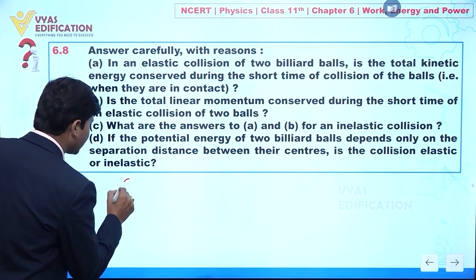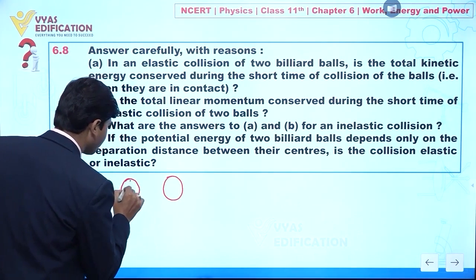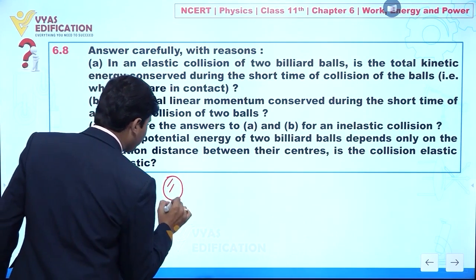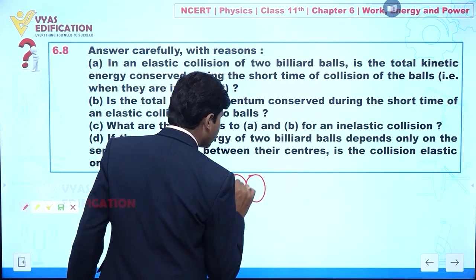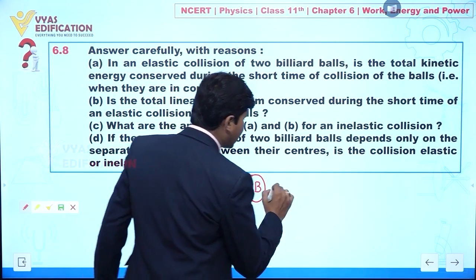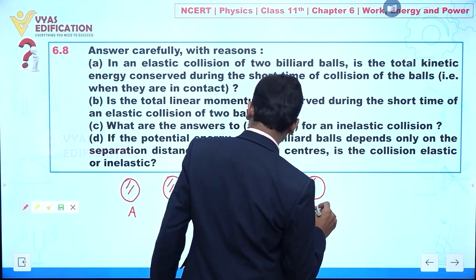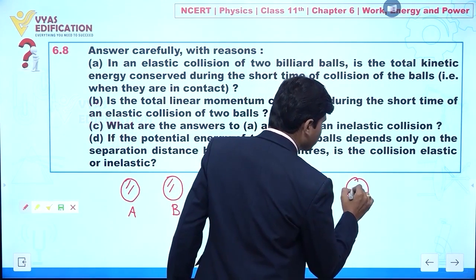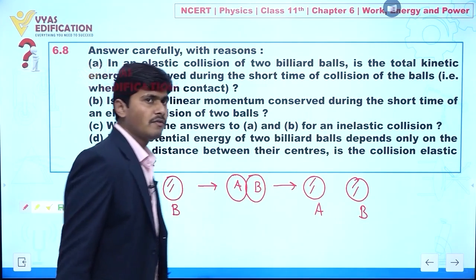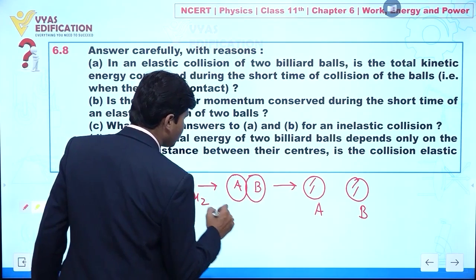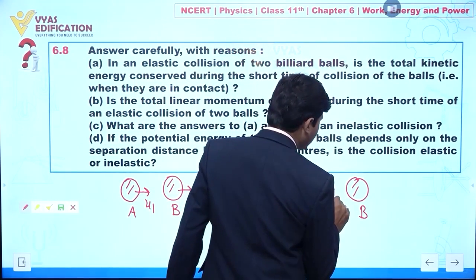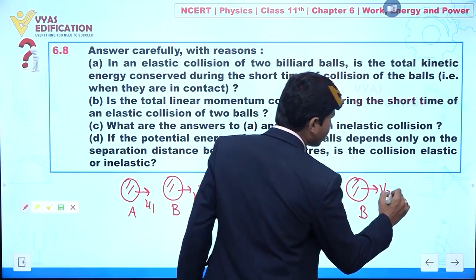Let's suppose we have these two balls. Let's suppose this is ball A and this is ball B. Whenever they are colliding with each other, this is A and B, and after collision let's suppose they are going like this, this is A and this is B. Clear? Let's suppose the initial velocities are u1 and u2, and after collision this is v1 and this is v2.